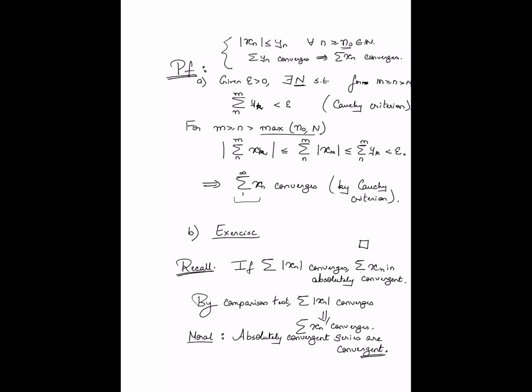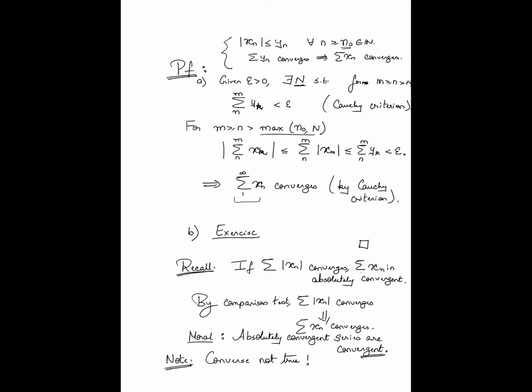Okay, so we have basically shown that a trivial application of the comparison test implies that any series that is absolutely convergent is also convergent, right? Again, the converse is not true. You can in fact have examples of series which are convergent but are not absolutely convergent, right?